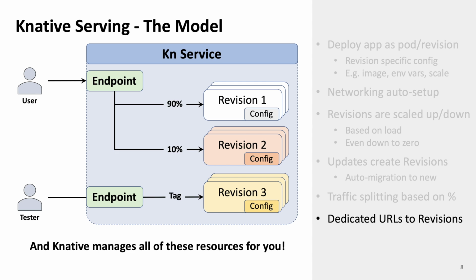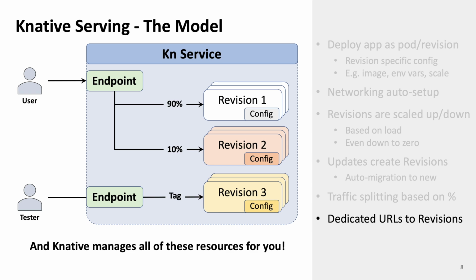Okay? And that's basically the main points of what you can do with the Knative serving model. And the key thing here is that Knative will manage all of the resources under the covers to do this for you. Now, some of you who understand Kubernetes know that in order to make this happen, there are a lot of resources that have to be created, right? You have endpoints, load balancers, Kubernetes services, pods, replica sets, all this other stuff.